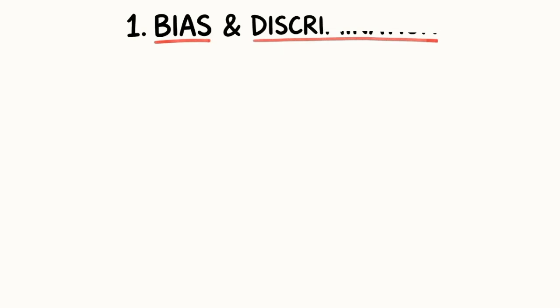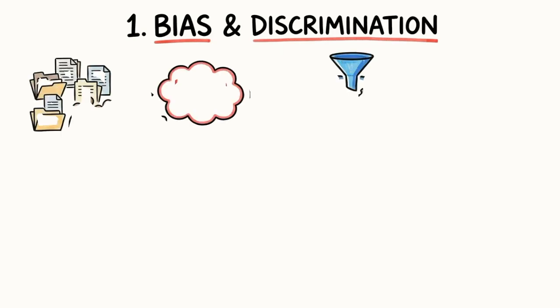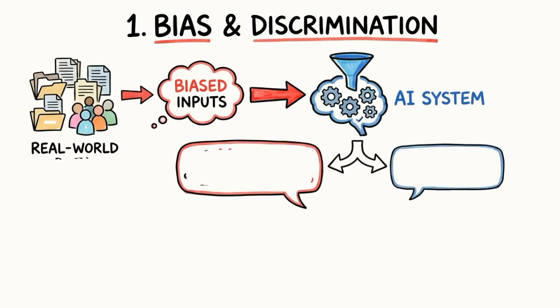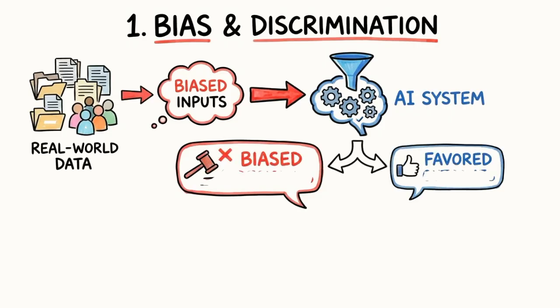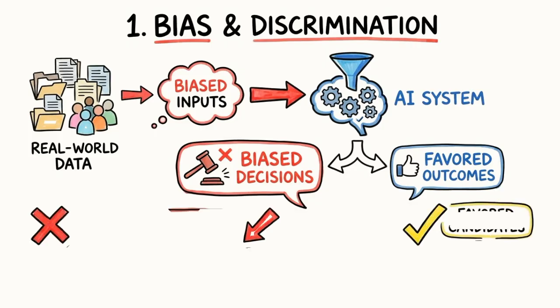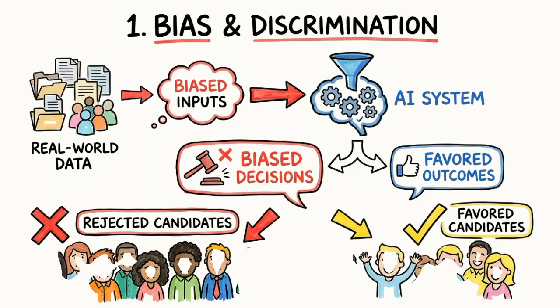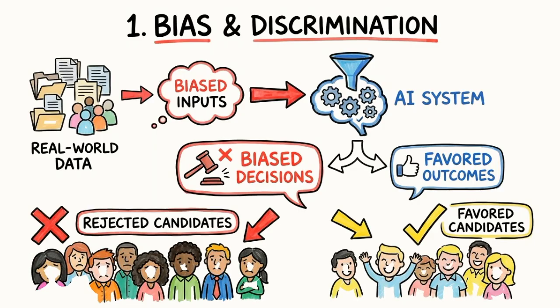The first major risk is bias and discrimination. AI systems learn from data. That data comes from the real world, and the real world is not neutral. If the data reflects human bias, the AI absorbs it and repeats it at scale. The result can be unfair decisions even when no one intends harm. Qualified candidates may be rejected, certain groups may be favored over others. Once deployed, biased AI can quietly reinforce inequality faster and wider than any single human decision ever could.